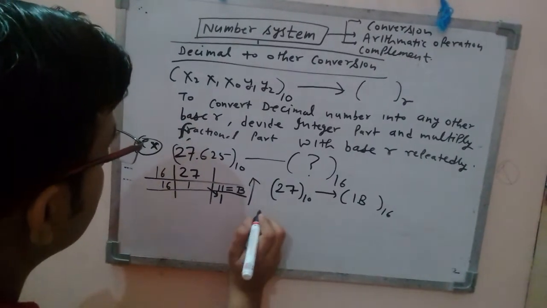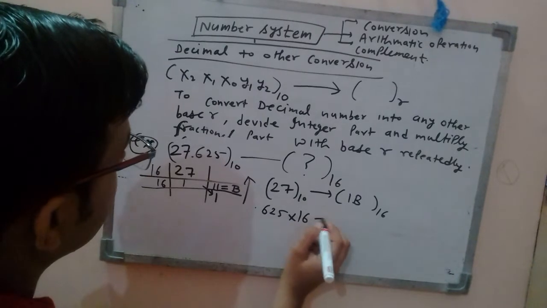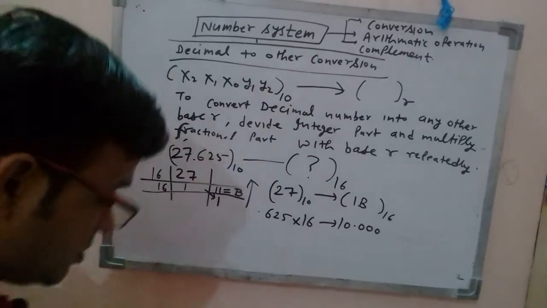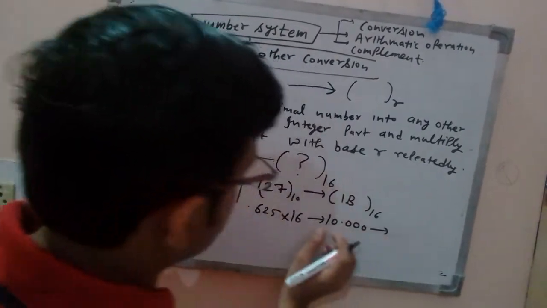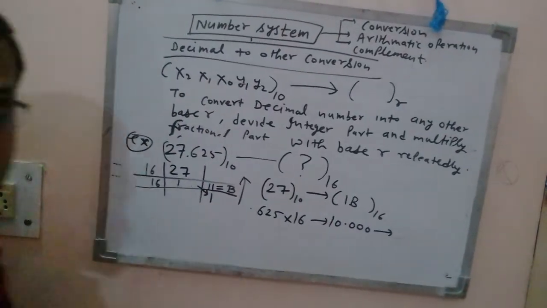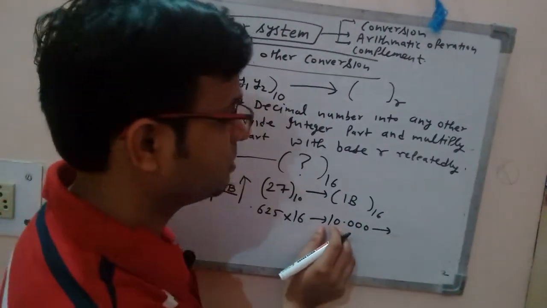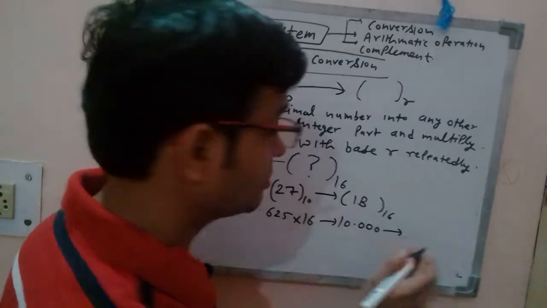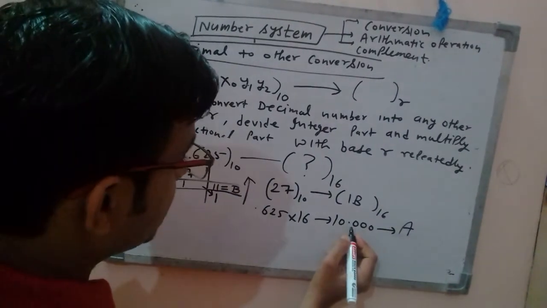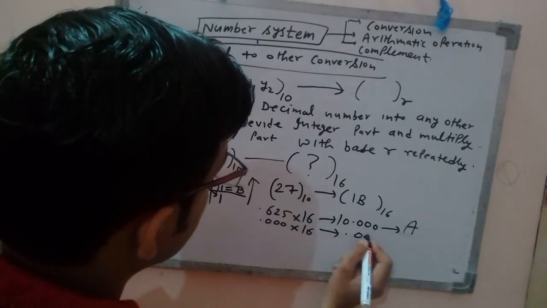So 0.625 multiply by 16, how much will it be? This will be 10.000. So what is the integer part? Integer part is 10, right? So what is the representation of 10 in hexadecimal? What is the symbol that we use? The symbol used for 10 in hexadecimal is A, right? I have discussed this earlier. So now what is the remaining? What is the fractional part? 0.000. Again multiply by 16, it will be 000.